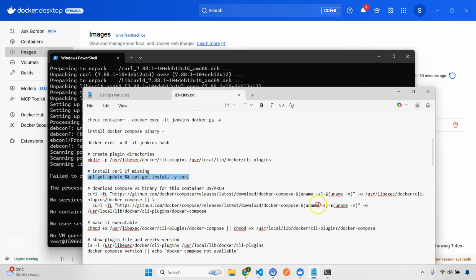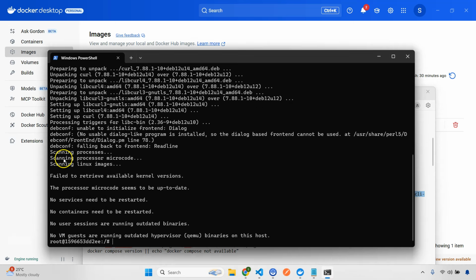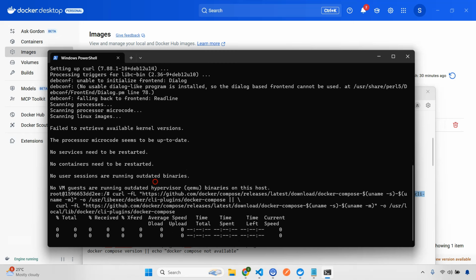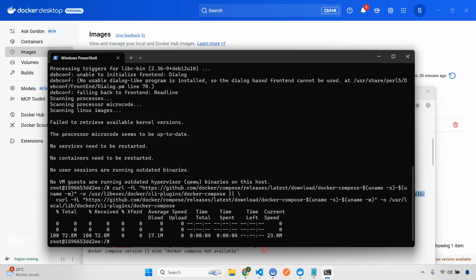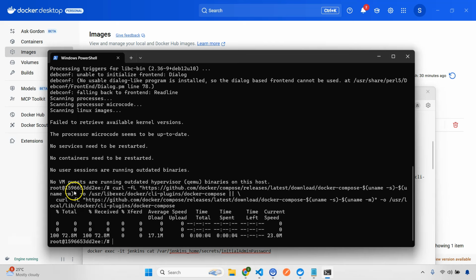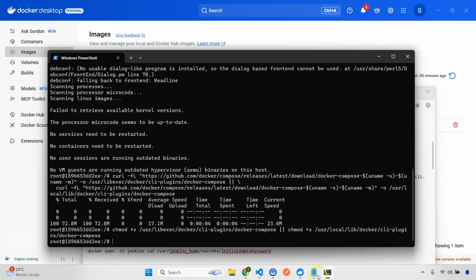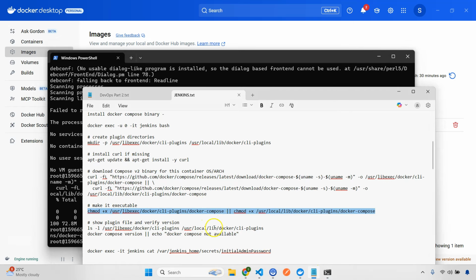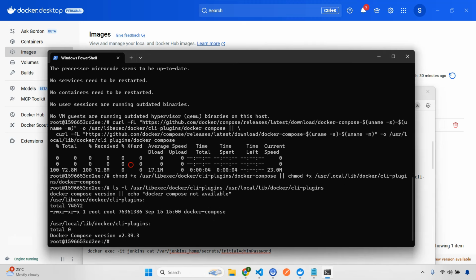Then we are going to download the binary, so I'm going to copy this and paste it here. Let's wait. Okay, it's done. After this we are going to make this executable, so we'll copy this. Awesome. Then we show the file and check if it is available. Alright, I think this is done.